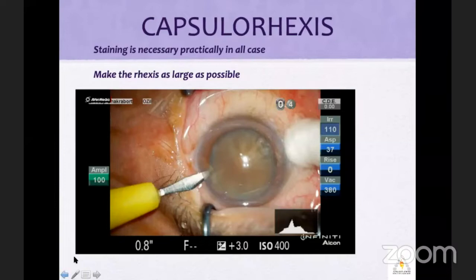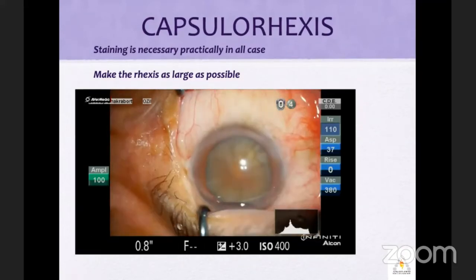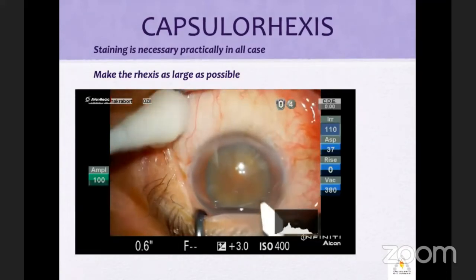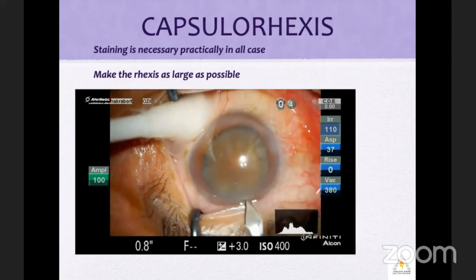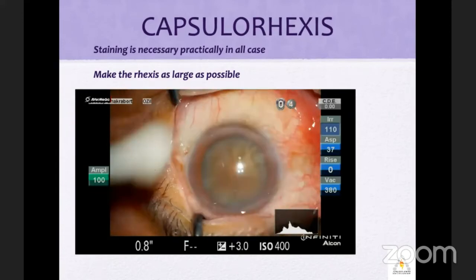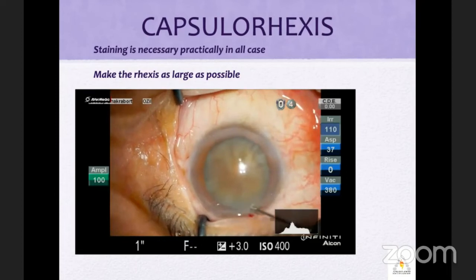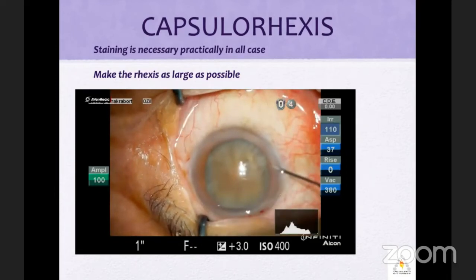Now, the steps of a standard phacoemulsification have to be followed. That means we should have a proper incision, proper depth of the tunnel, proper length of the tunnel.